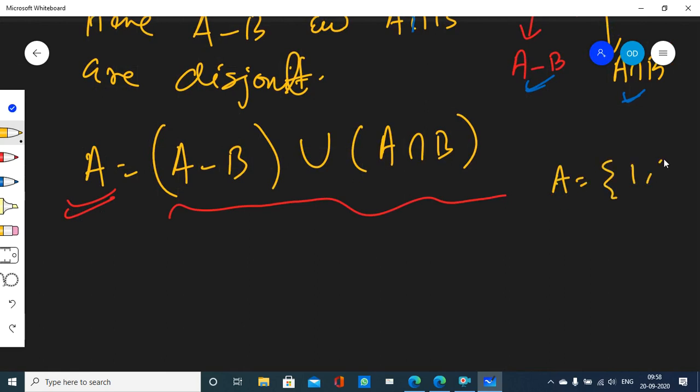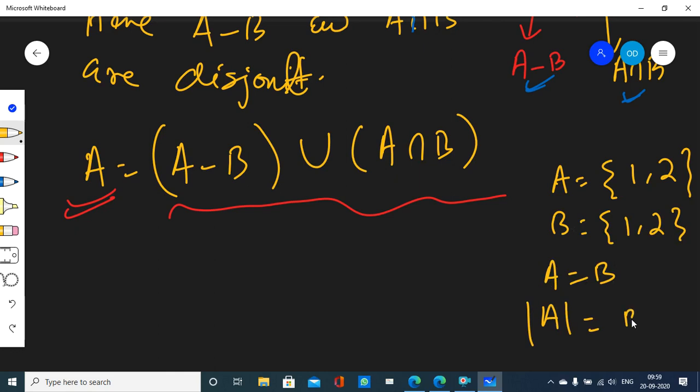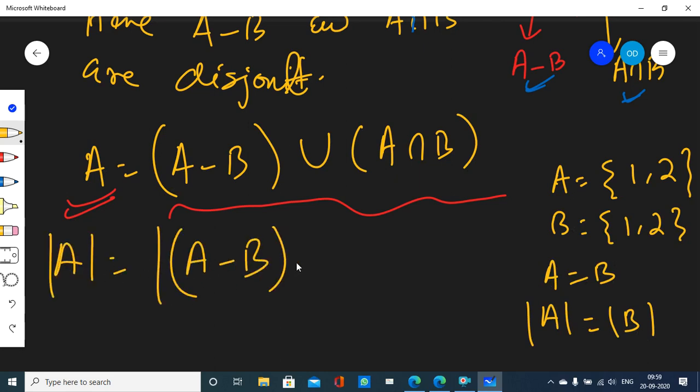Suppose I have a set A here which has elements 1, 2. I have another set B here which has elements 1, 2. You can see for yourself that A and B are equal, right? So definitely they will also have the equal number of elements. So since A and this set are equal, cardinality of A is also equal to cardinality of this union, right? You got it?